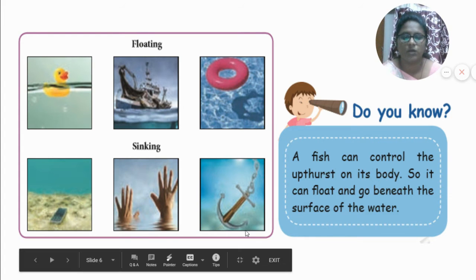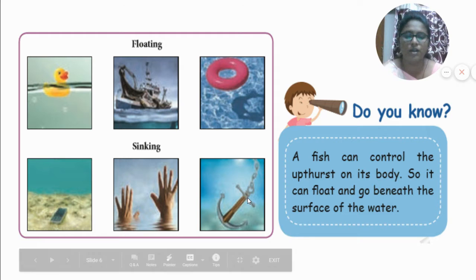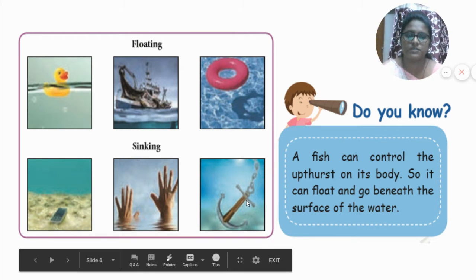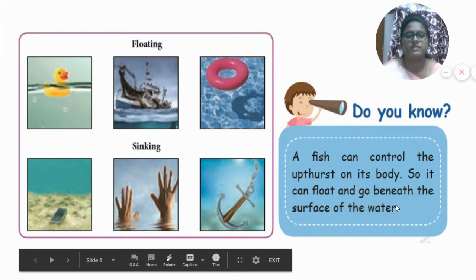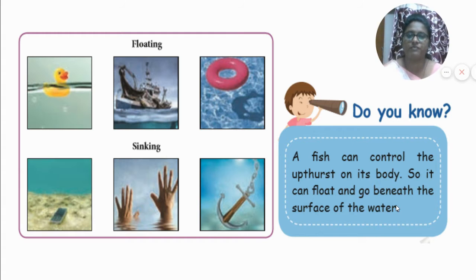Then what is this? In Tamil they will say nangooram. In English they will say anchor. Okay, they will use this to anchor the ships at the seashores. Okay, see here, do you know a fish can control the upthrust on its body, so it can float and go beneath the surface of the water. So the fish can control the force on its body, so it can float and it can go under the surface of